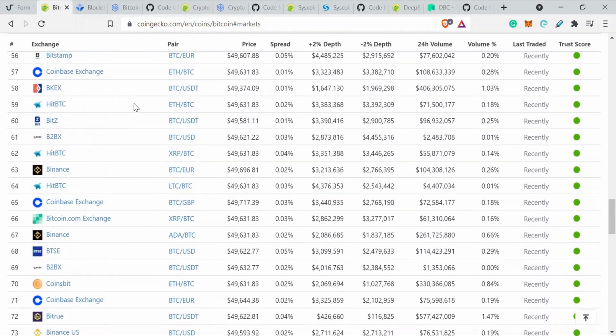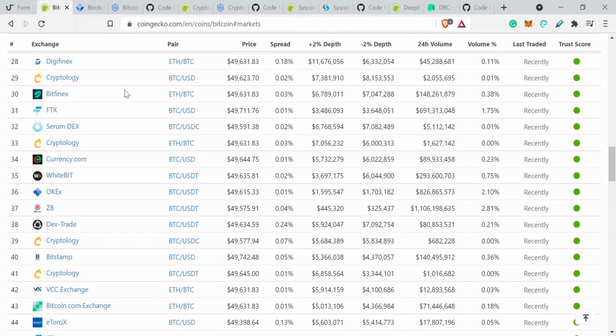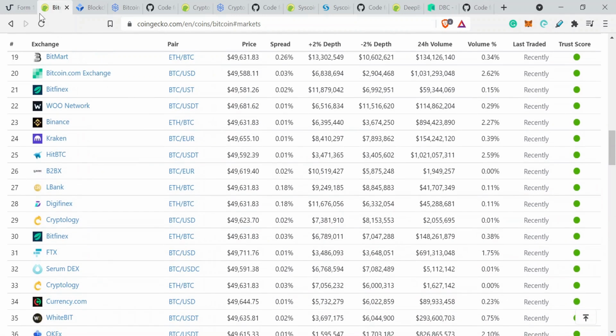If I was doing this for a very small coin that I'll show you later, I would use both CoinMarketCap and CoinGecko and maybe even other sources to determine the exact number of exchanges that the coin I'm investigating is listed on. It even gets more complicated for DeFi situations, which is another story entirely.